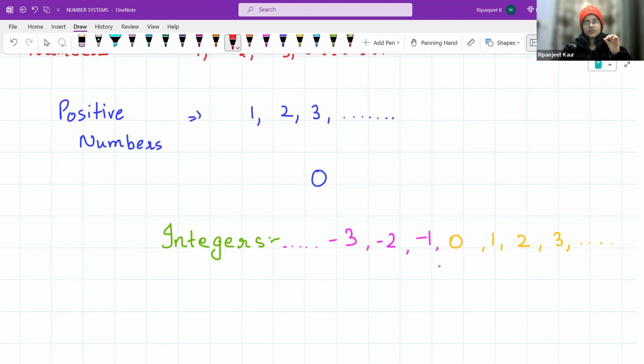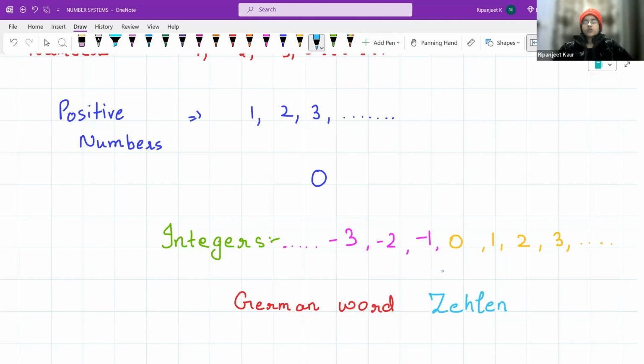See, the integers have come from a German word, Zahlen. What it means is to count. See, all the positive, all the 0, and all the negatives. Be it taking from someone, borrowing, or there is nothing, or there is something. Everything can be counted here. So it is represented by Z. So you must be thinking, what is I for? You will be knowing in a few seconds or a few minutes, right?